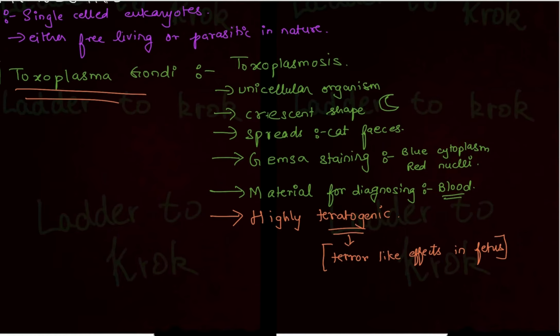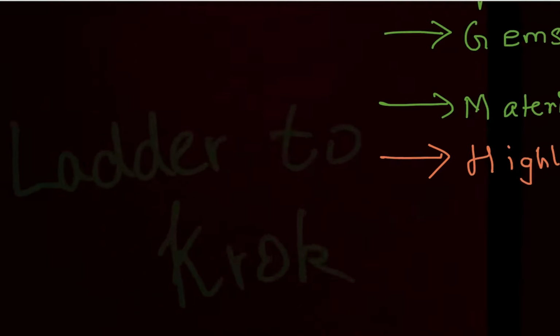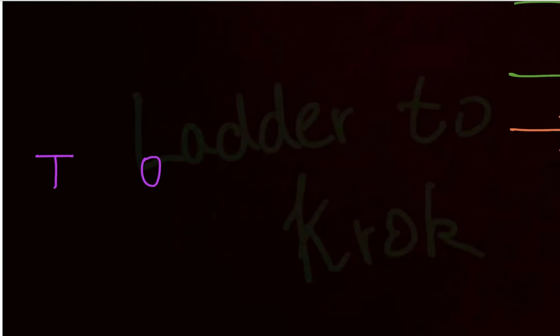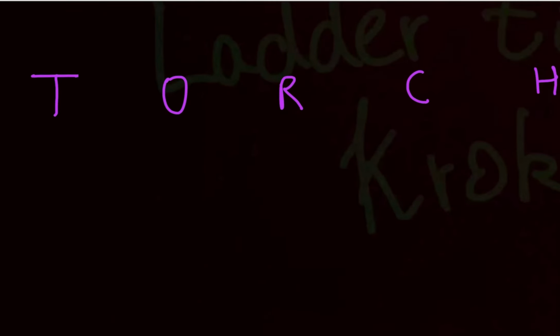Along with Toxoplasma gondii, there are a few other infections which don't come under protozoans, but they have this feature of causing teratogenicity. These infections are called TORCH infections. Here T stands for Toxoplasma gondii.